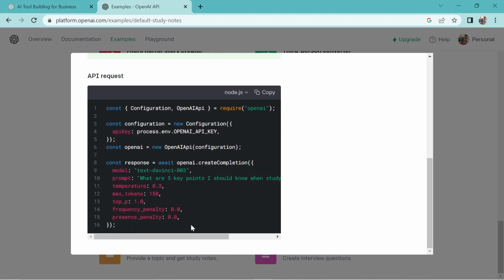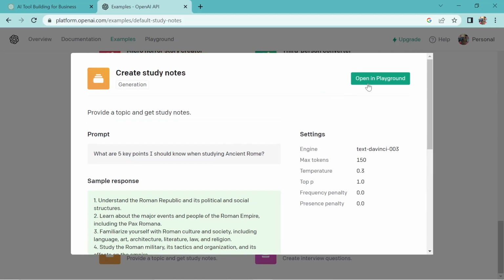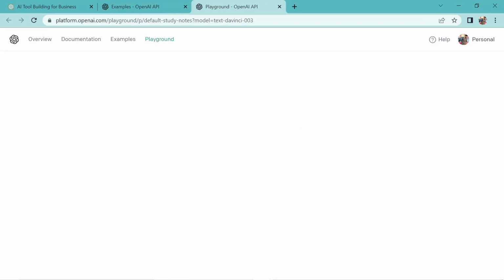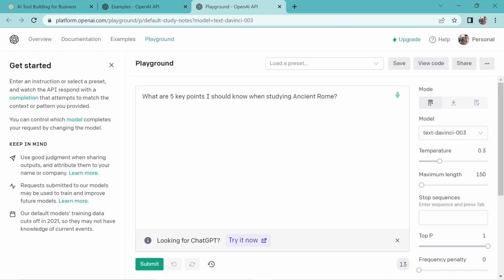And you can see this is an example of how you can call the API in your own configured backend or frontend. So I'll open this in Playground to show you guys what this actually does. This has already given me an example: what are the 5 key points I should know when studying ancient Rome? If I was a student of history, which I'm not anymore, definitely this would be my question, and I would just submit this and look for the answers.